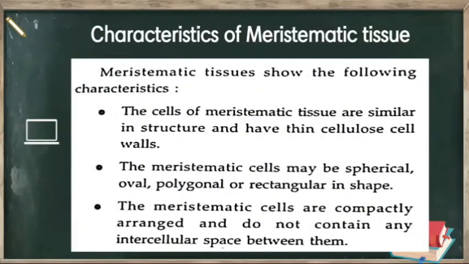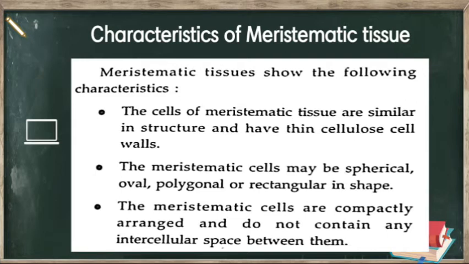Moving to the characteristics of meristematic tissue. Meristematic tissue shows the following characteristics. The cells of the meristematic tissue are similar in structure and have thin cellulose cell wall. The cells in the meristematic tissue are similar to each other, and they have very thin cellulose walls.